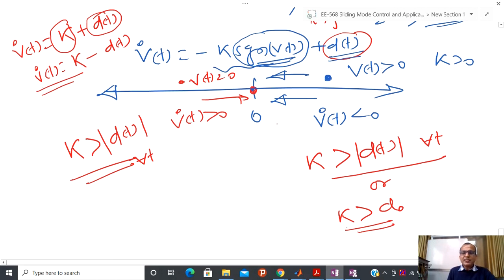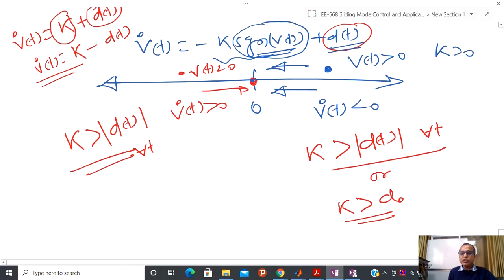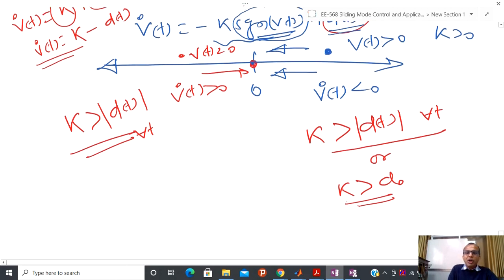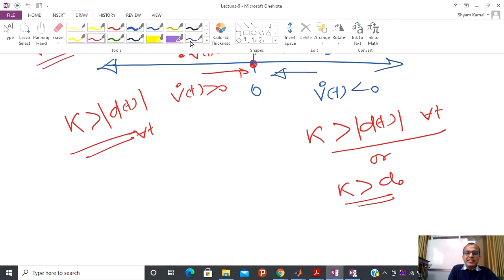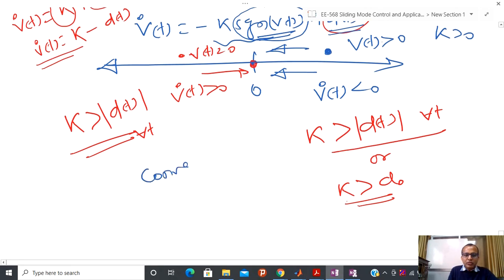So first I have seen geometrically how to talk about the convergence. So how basically have we talked about the convergence?